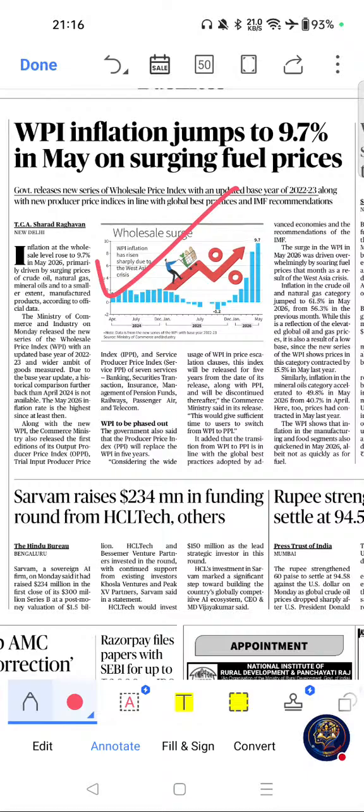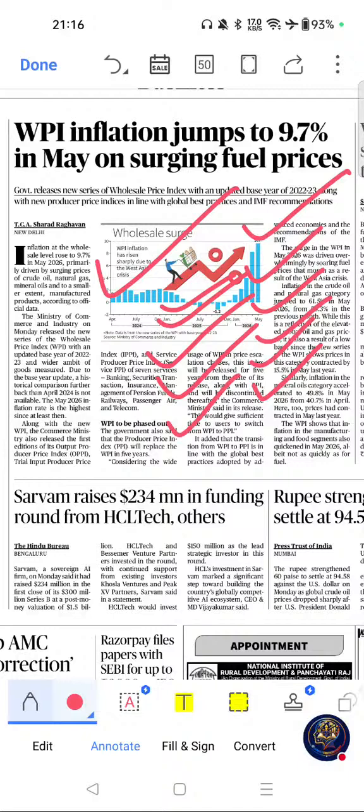WPI inflation jumps to 9.7% in May on surging fuel prices. If you see the importance of this article, inflation is among the most asked economy topics. WPI and CPI is a favorite UPSC prelims area. Introduction of PPI is a major economic reform, and this is frequently asked in banking, SSC, and railway exams. Questions have appeared on WPI, CPI, inflation targeting, producer price index, and monetary policy.